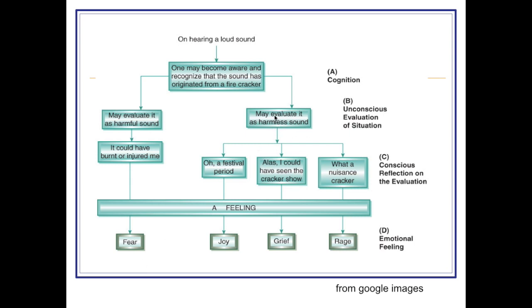If you evaluate that it is a festive season, then your feeling would be joy. If you evaluate that it is a cracker show but you were frightened previously, then you feel grief. And if it is the festive season, but you are preparing for your exams, then you feel rage. So all these emotional feelings depend on cognition followed by unconscious evaluation and followed by conscious reflection of the evaluation.